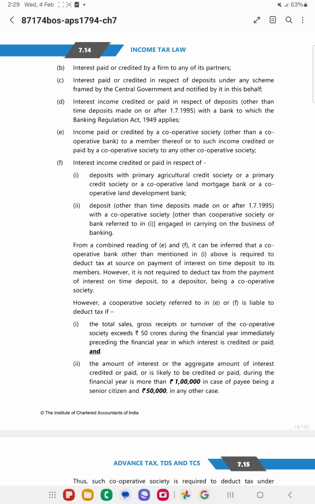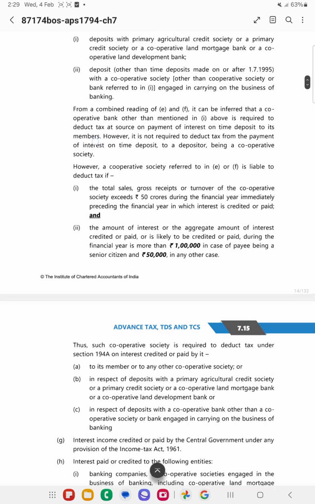if their total sales, gross receipts or turnover exceeds 50 crores during the financial year immediately preceding the financial year in which interest is credited or paid, and the limit exceeds 50,000 and 1 lakh. 1 lakh in case of a payee being a non-senior citizen, and 50,000 in any other case.